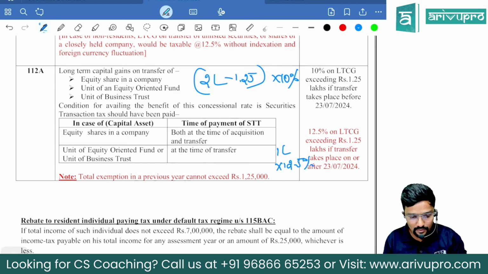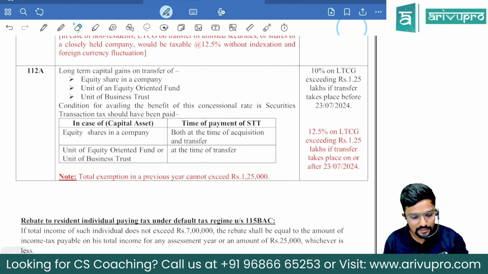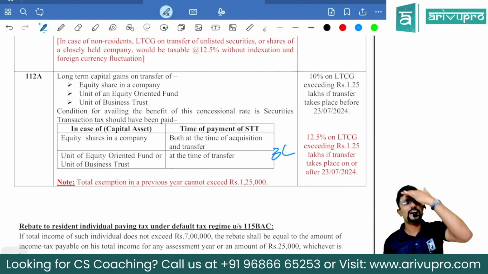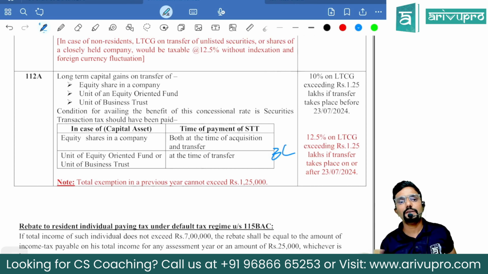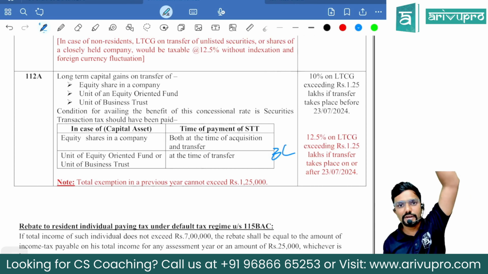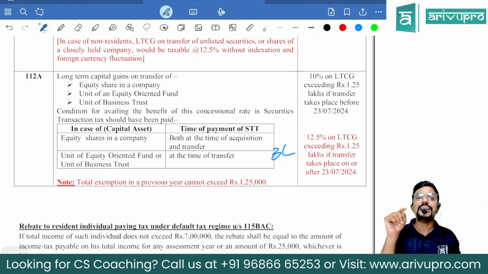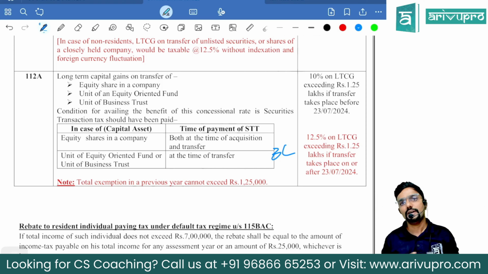Now, let me change the scenario. Sir, assume I have only a gain of 3 lakh in the year after 23rd July. Straight away minus 1.25. First include 3 lakh in your income. Then while calculating tax, minus 1 lakh 25,000. Remaining 1 lakh 75,000 at 12.5%, guys. Okay. Sir, one more thing.